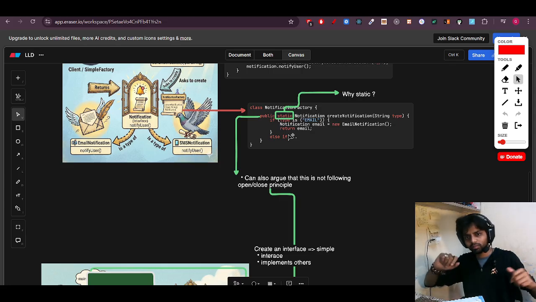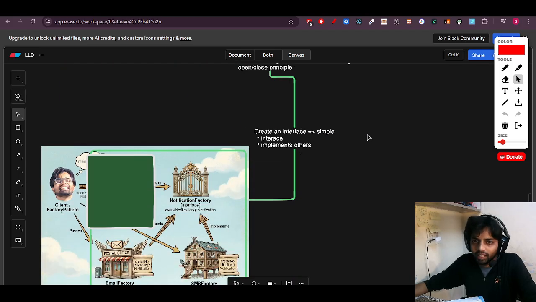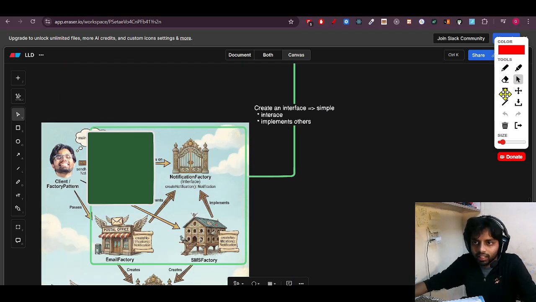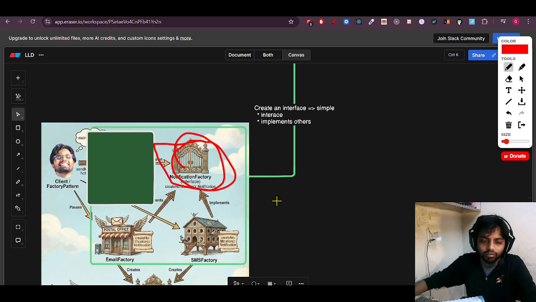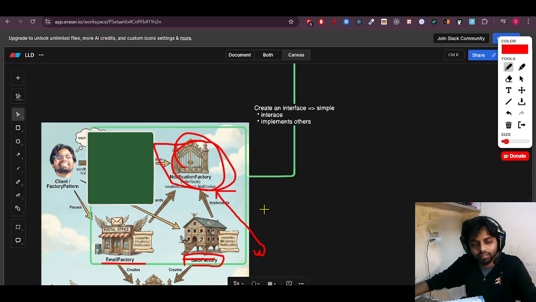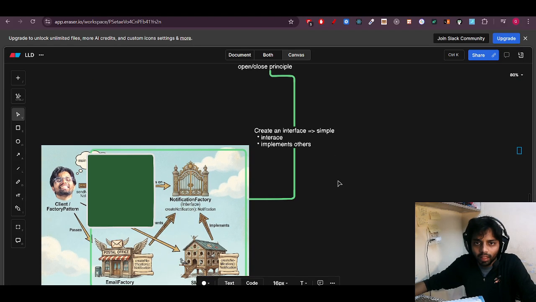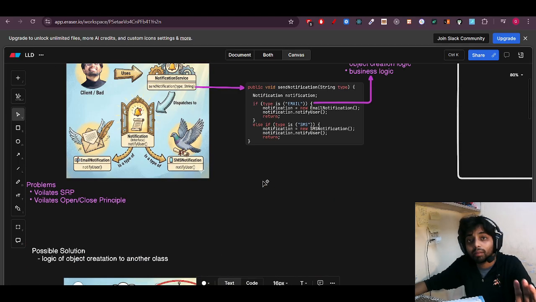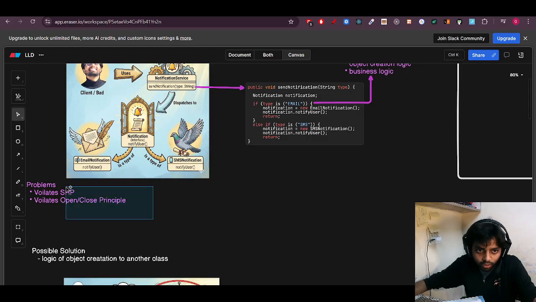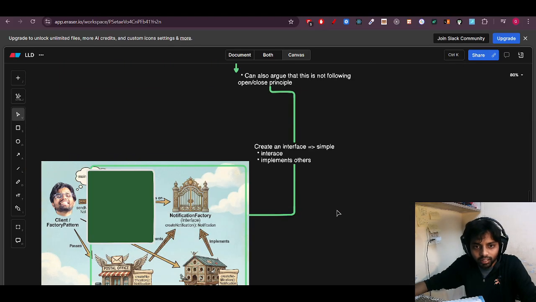If I have to solve the open close principle, I will create another class and just implement those methods in it. Create an interface. So I have created a notification factory, which will be an interface, and then the email factory or SMS factory will implement it. If I have to use a WhatsApp factory, it will implement this notification factory. Simple, no changes in there. So I was able to solve the open close principle, and the main problems in my code were these two. So I have correctly solved it.